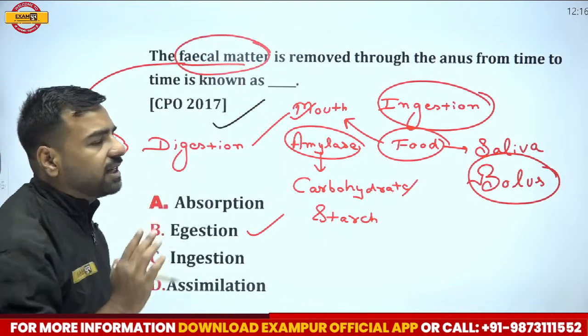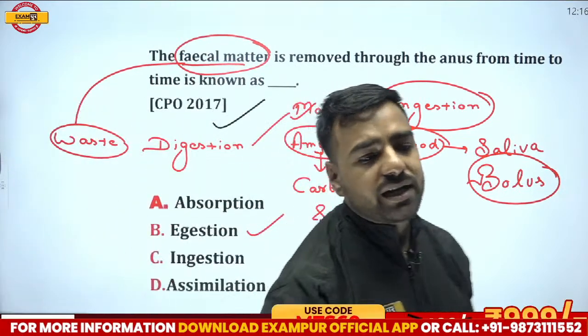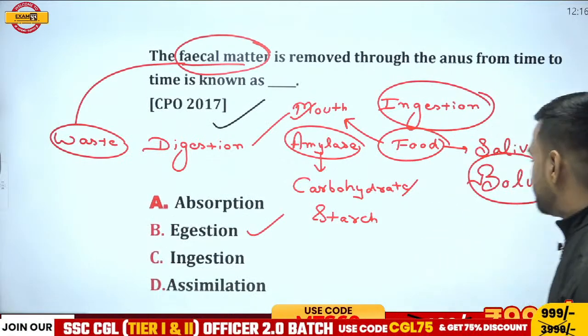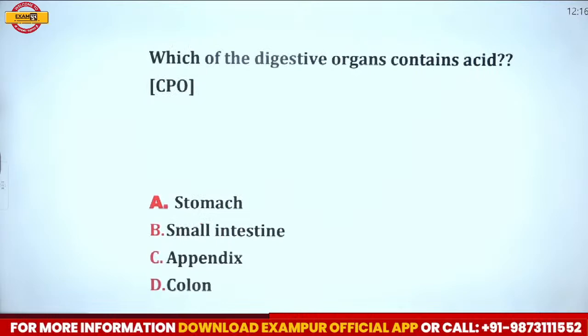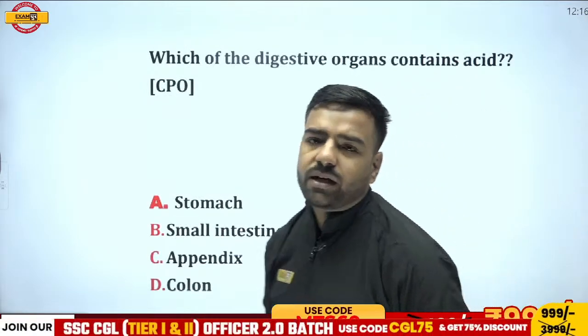So we have discussed each and everything regarding this question. Now let's move forward with the next question. What is the next question? Next we have, which of the digestive organs contains acid? Again, this is a question from the CPO part.